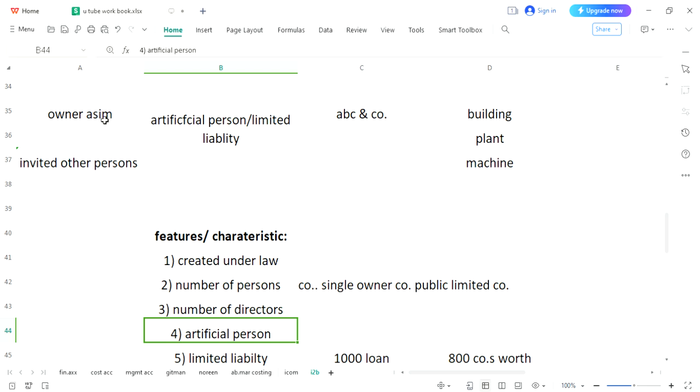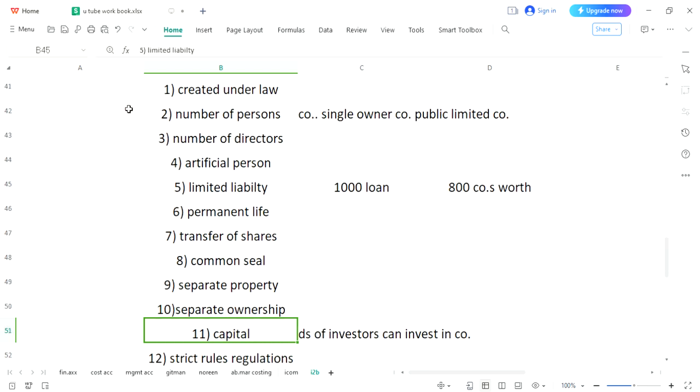Asim, or the initial persons who have invested, would have a very strong position, but they would not be considered representatives. Since this ABC company is an artificial person, by its own name it is actually the business entity. Owners would have a separate status, and these 15 points are very important.